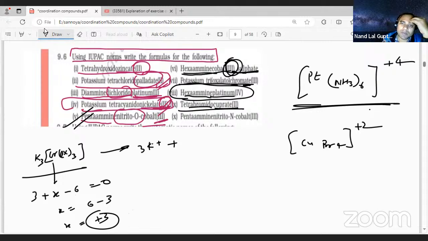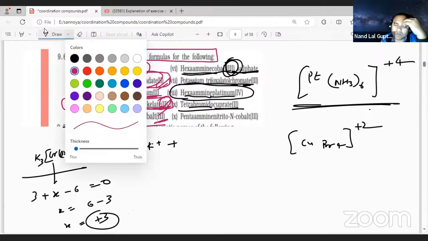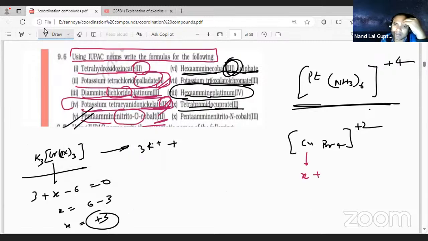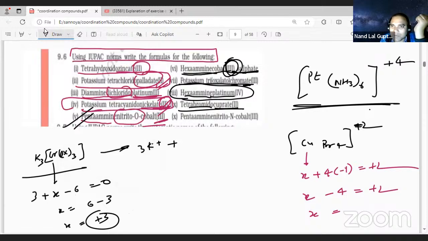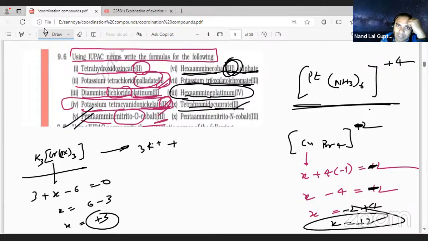Okay, cuprate. Now you can ask, student, why sir, why you are putting plus 2? So you can calculate x, 4 minus 1 equal to plus 2. So x minus 4 equal to plus 2. So x is, sorry student, it should not be plus 2. Actually, this is minus 2. Minus 2, I am extremely sorry. This is minus 2, then only it can give. So minus 2 plus 4, x is equal to plus 2. So this is exactly coming.